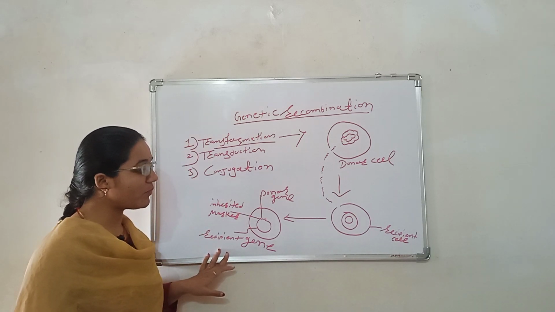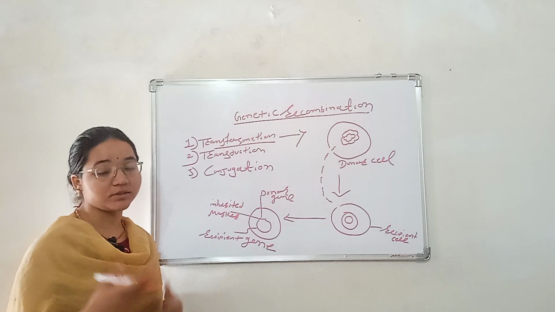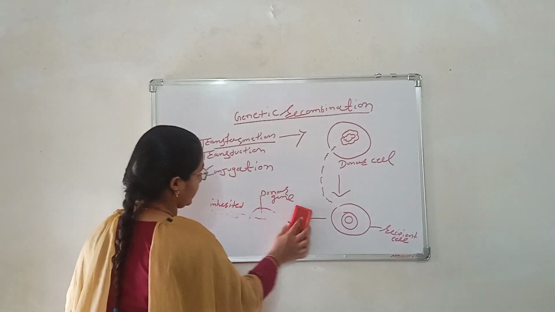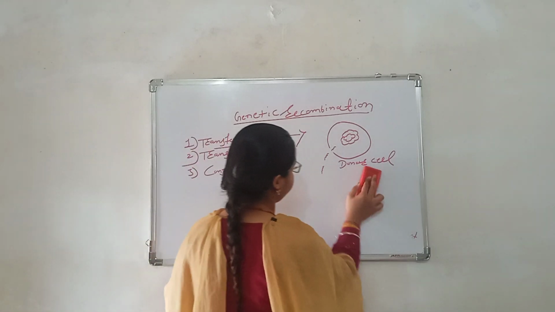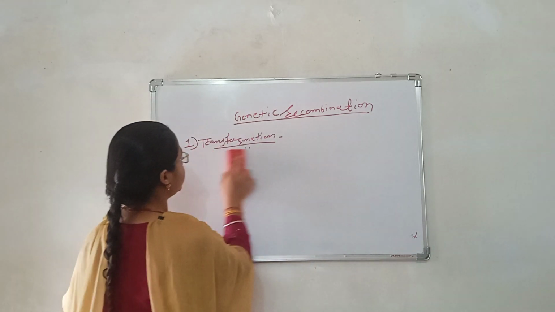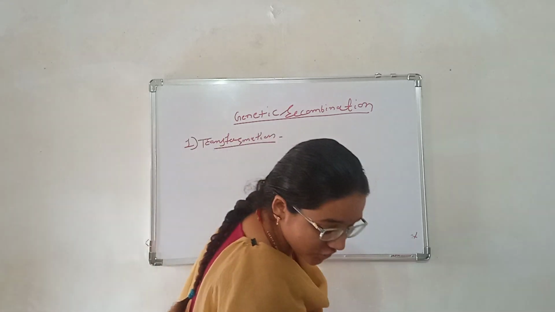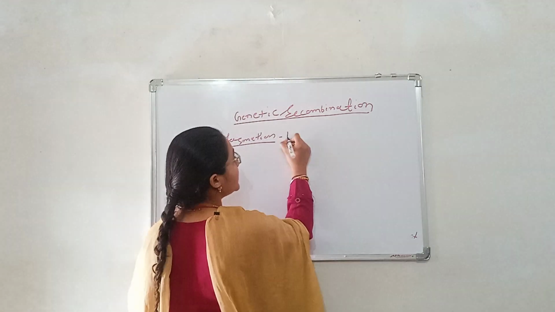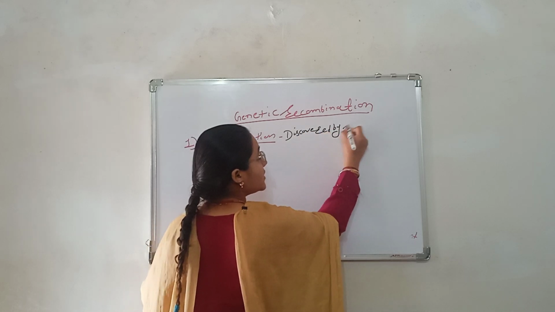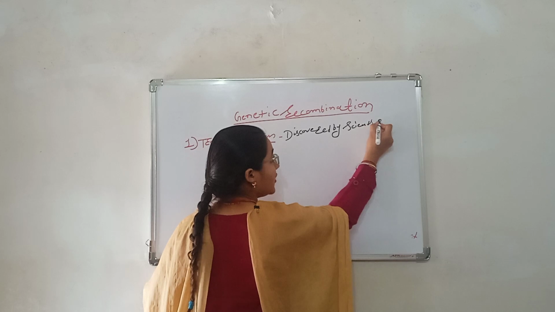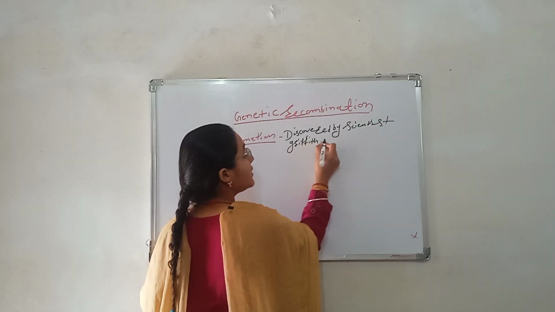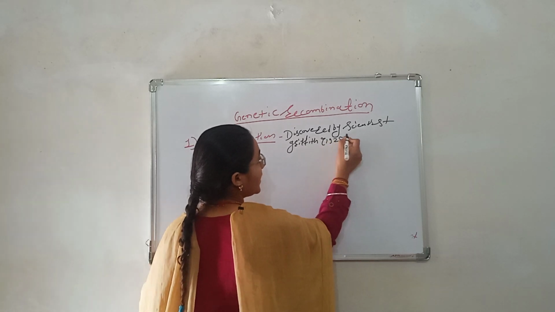Take a screenshot of this, guys. Now the next step. The transformation process was first discovered by the scientist Griffith in 1928.